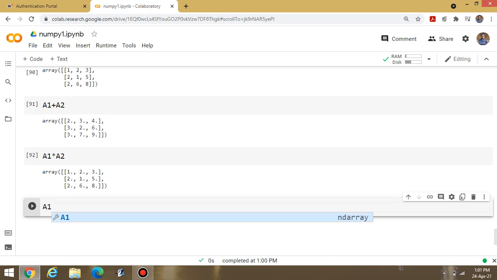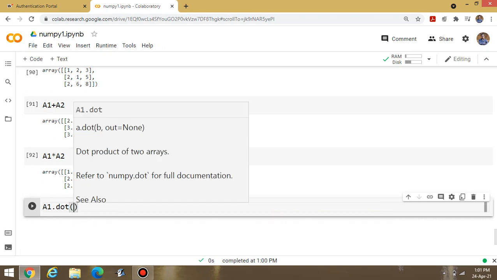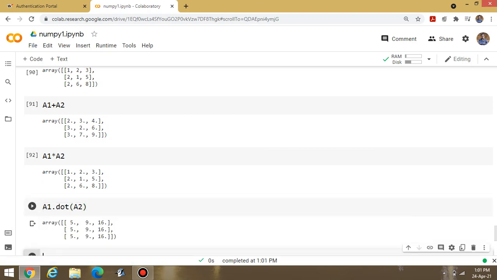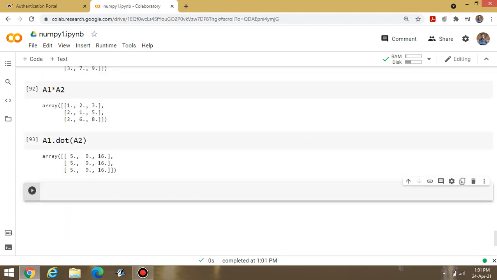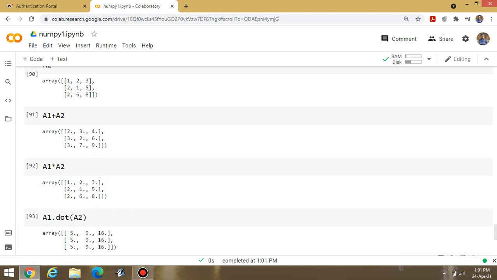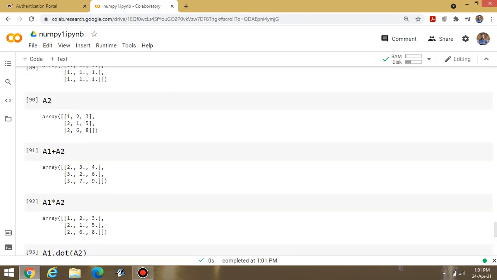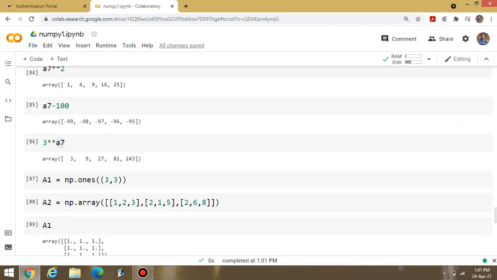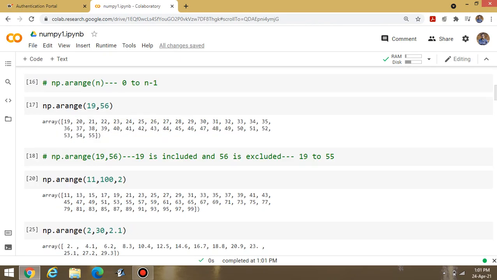If I write A1 dot A2, now execute this one and look at the data. You will see the elements 5, 9, 16, 5, 9, 16 and 5, 9, 16. What is the meaning of this? Basically, I multiply the first row by the first column, then the first row by the second column. That is the result using the dot operator.